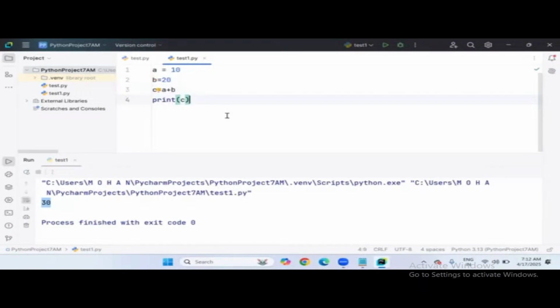But you may have doubts: sir, I already have plenty of lines of code, so how can I rearrange the code in the correct format by following the PEP standard? Simply place the mouse pointer on the first warning and see what it shows. There is a link called reformat the file. Click on this reformat and your program will automatically be reformatted. So this is the way to format your program in the proper standard way. This is the better option. This looks neat, right? Compared to the previous one.